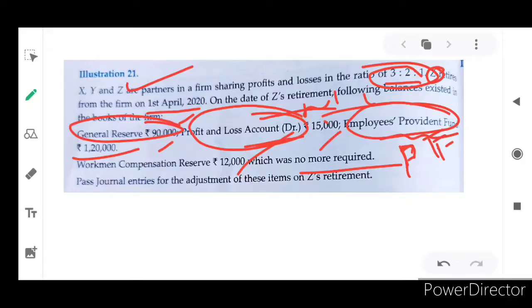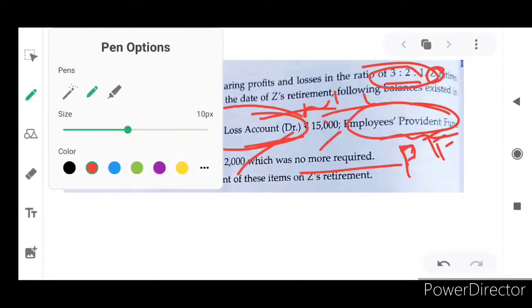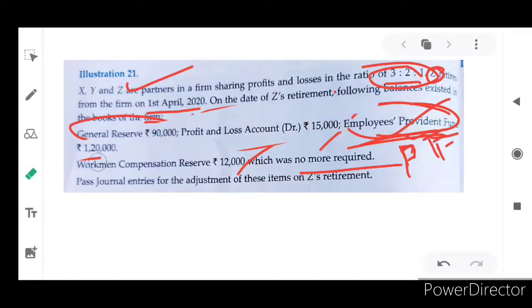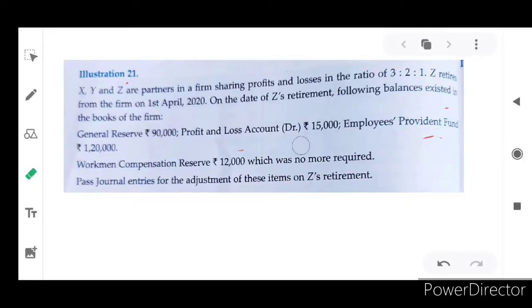But here the provident fund is the same, but it is not affecting the firm internally, because externally also they are investing double, isn't it? So we will not take the provident fund into the accounting part. I hope you are clear about it. Okay. In this sense, we will not take the employees provident fund into account. And next one is general reserve, and workmen's compensation reserve was no more required, because there was no accident. It is not needed, this 12,000. So 12,000 is ready to be split and given to all the partners, isn't it?